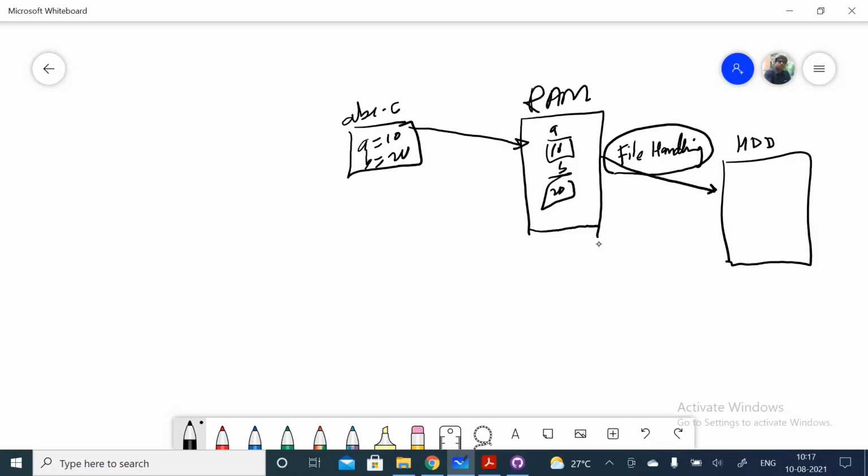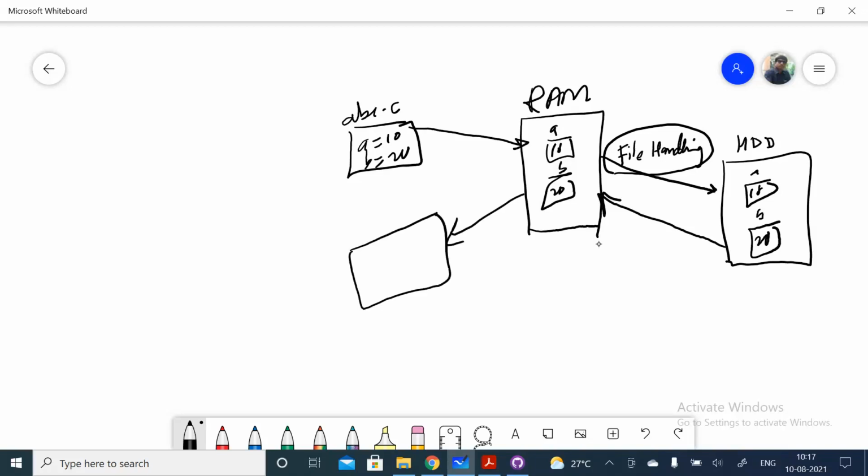Whatever the values of A and B are, we can store them in the hard disk, like A is 10 and B is 20. So here, we send the data from RAM to the hard disk, and again retrieve the data from the hard disk to RAM, and from there to the output device like the screen. So this is the scenario.